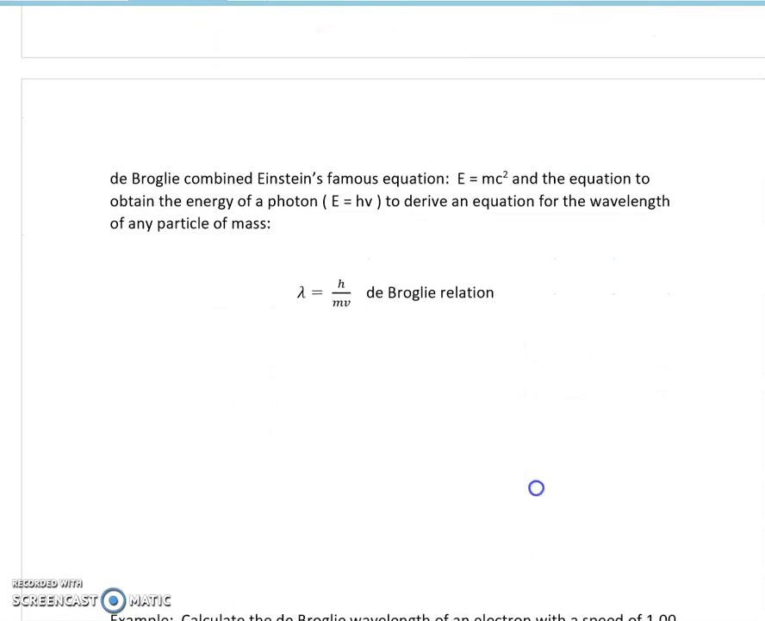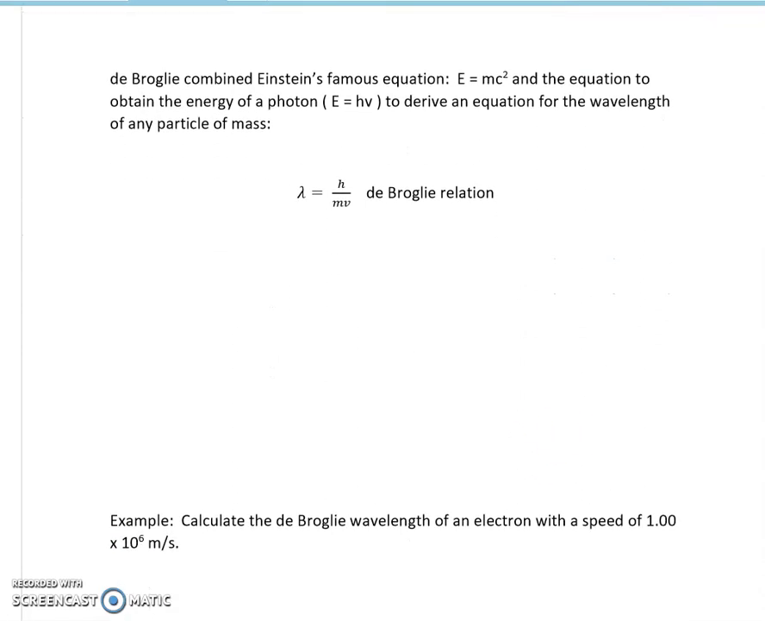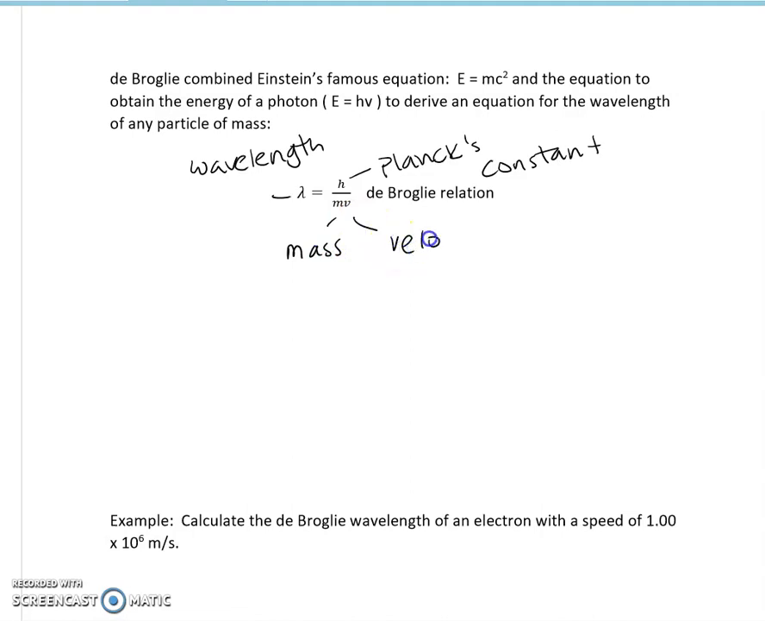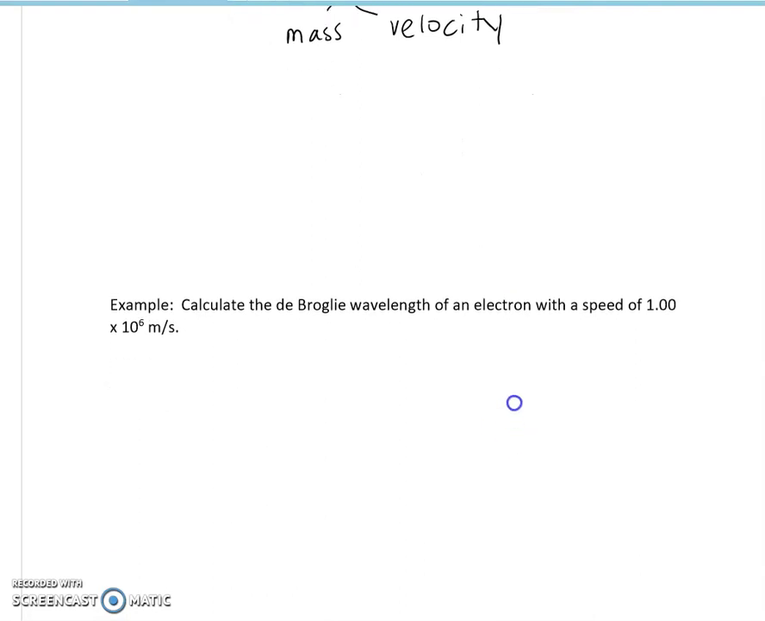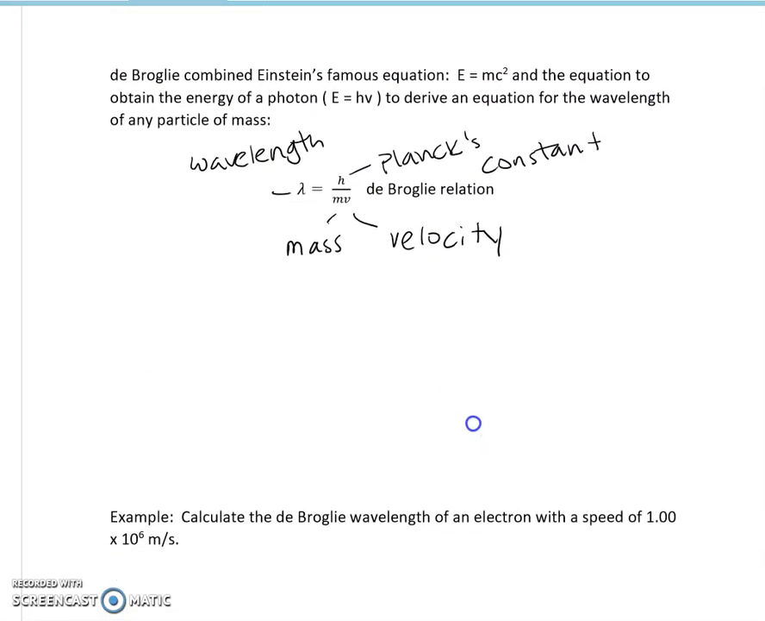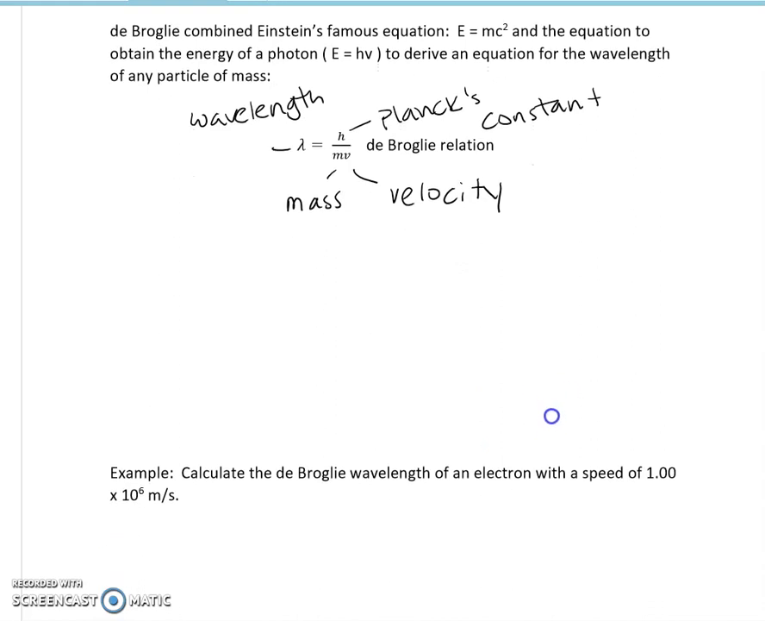So de Broglie combined Einstein's equation and the equation of the energy of a photon to derive the de Broglie relation. Here we know that lambda is the wavelength, h is Planck's constant, m is the mass, and v is our velocity.